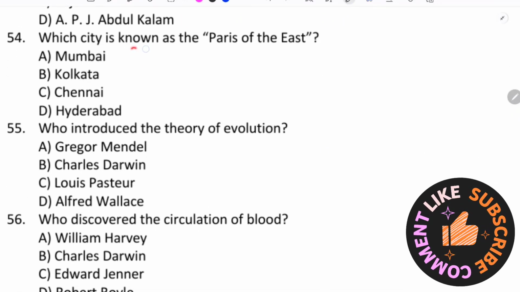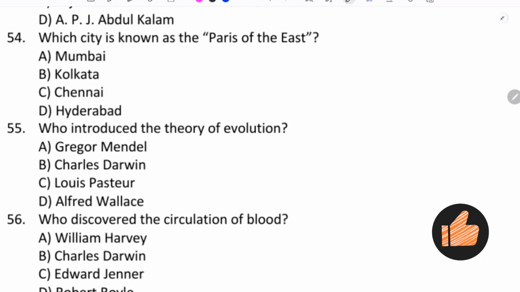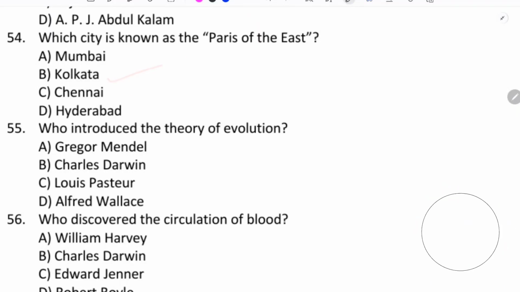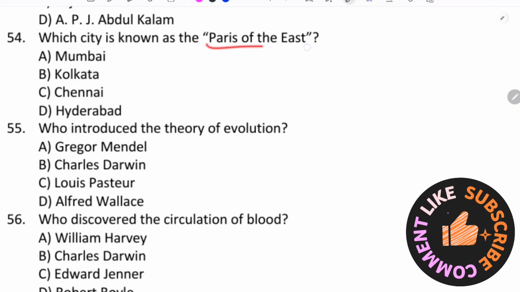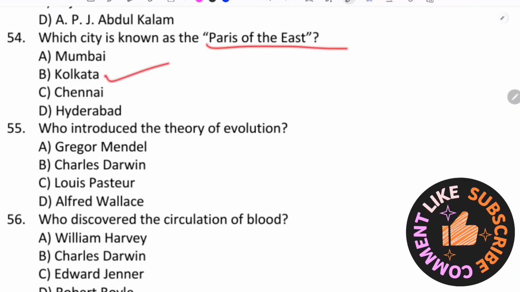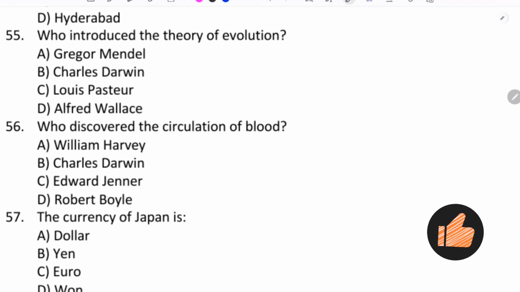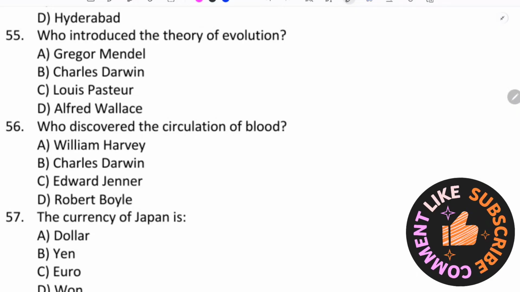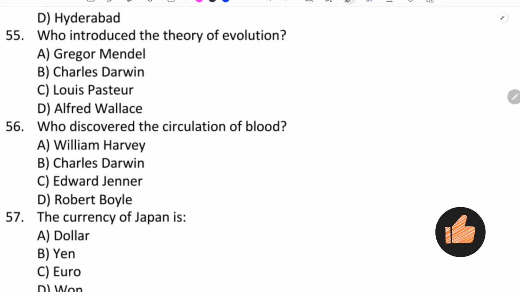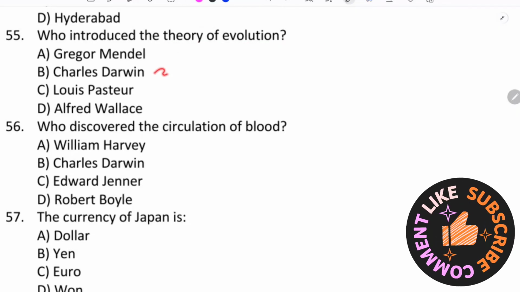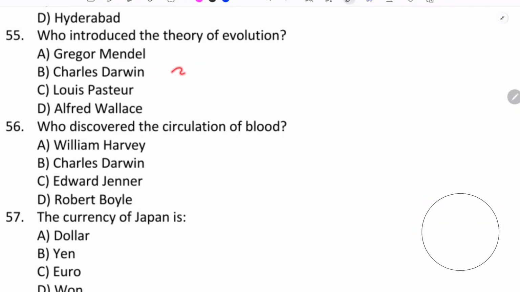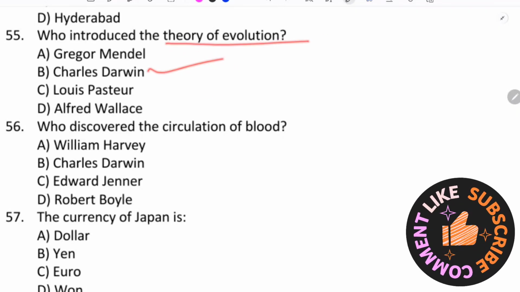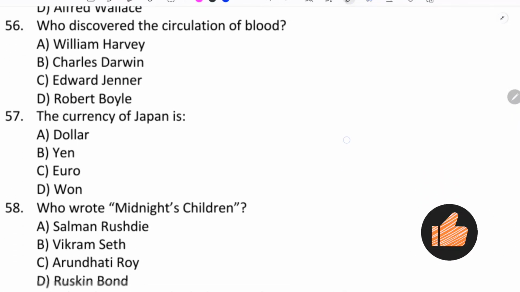Which city is known as the Paris of the East? Kolkata. Who introduced the theory of evolution? Theory of evolution. Charles Darwin. Man came from monkey, etc. It is his theory. Theory of evolution. Charles Darwin.